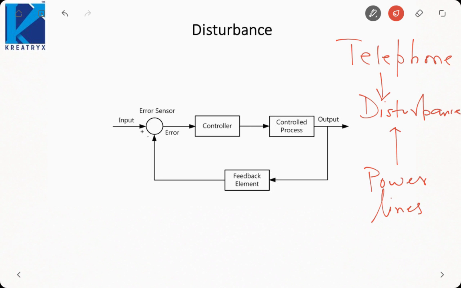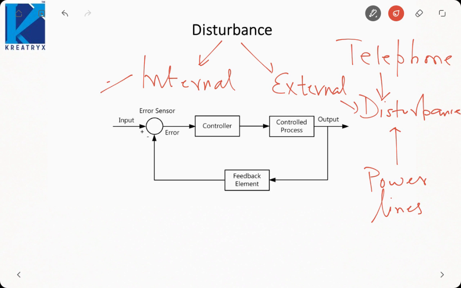Disturbance is an undesired quantity that can be internal to the system or external. Disturbance can be internal as well as external. Like in case of telephone lines, disturbance due to power lines is external. Internal can be inter-component interference.